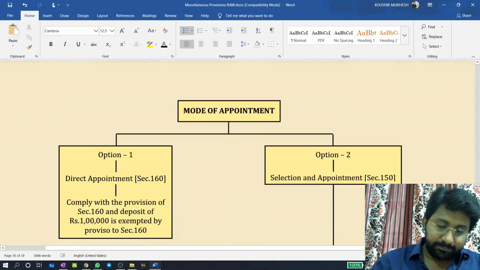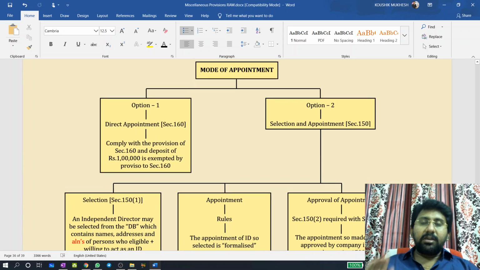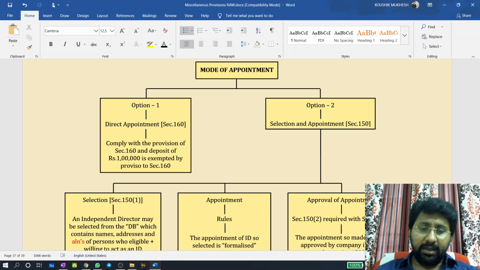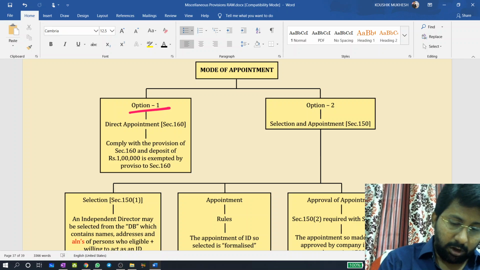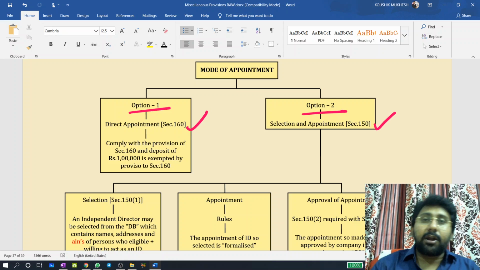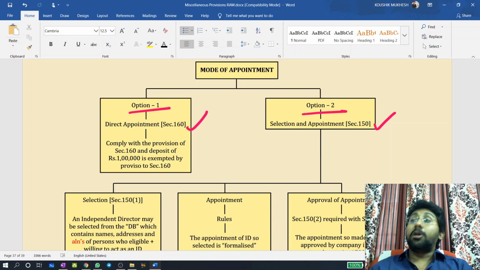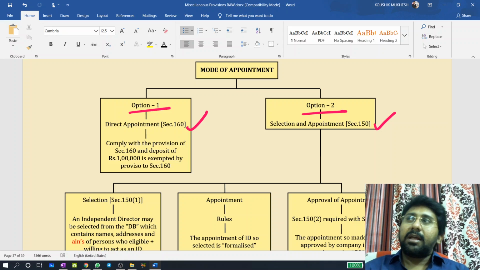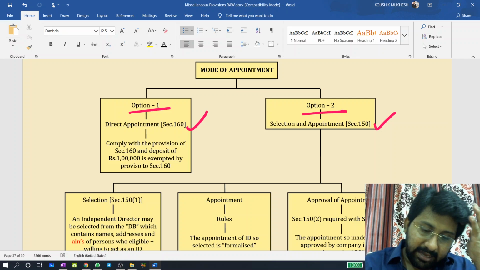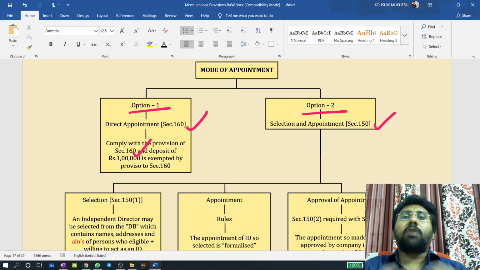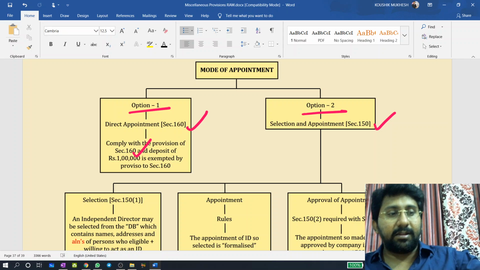Mode of appointment of independent director. This is important. Listen. How is the independent director appointed? Section 149, which deals with independent directors, is silent on this. Okay. We have two options. Option 1: directly make an appointment, or selection and appointment. Directly make an appointment means the board of directors of the company or the nomination and remuneration committee know a very good person in the industry who is independent, meaning you don't have any kind of dependence on the company. They can directly approach him and appoint him. In that case, comply with the provisions of Section 160 and appoint him. But for an independent director, that means a proposal to appoint him. This point I have to explain with much more clarity.